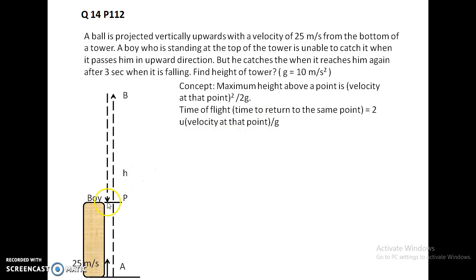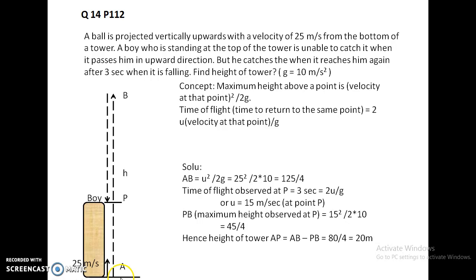So here what we observe at point P, where the boy is standing, at the top of the tower, the ball goes up to point B and again comes back to the same point. So the time taken by the ball to go up and come back is equal to the time of flight at point P. So maximum height and time of flight. Using these two concepts, this question can be easily solved. Let's look at what the solution would look like.